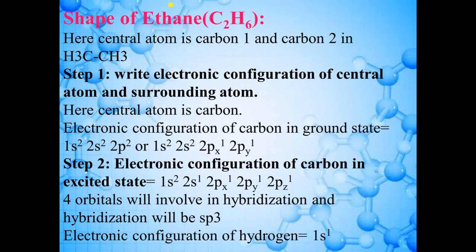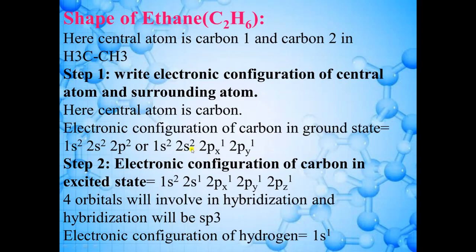Step number 1, you have to write the electronic configuration of the central atom. Here carbon is present and here also carbon is present. So we will write the electronic configuration of carbon. It is 1s2, 2s2, 2p2. We can write 2p2 in this way: 2px1, 2py1. Now we will write the electronic configuration in the excited state.